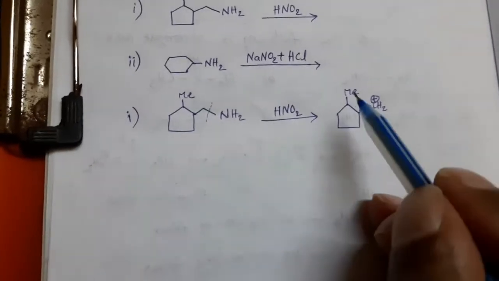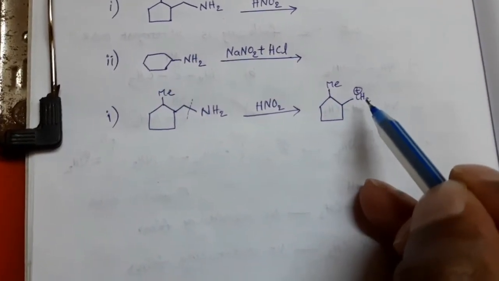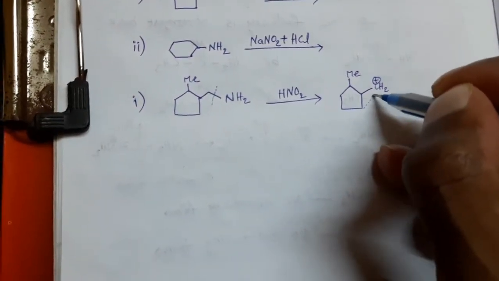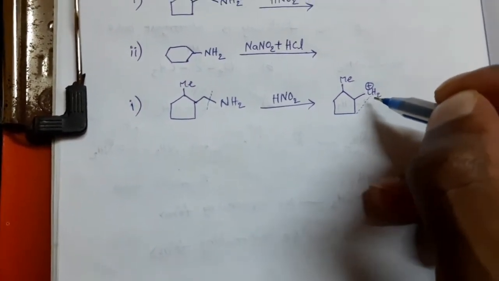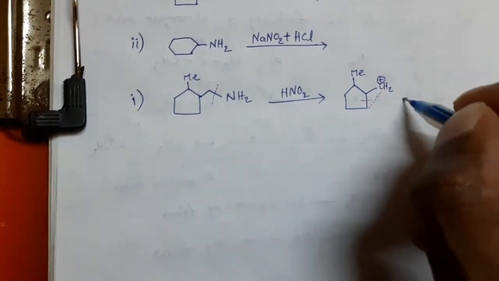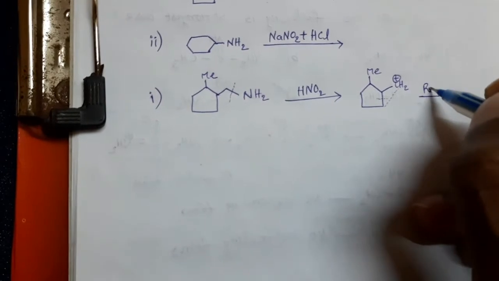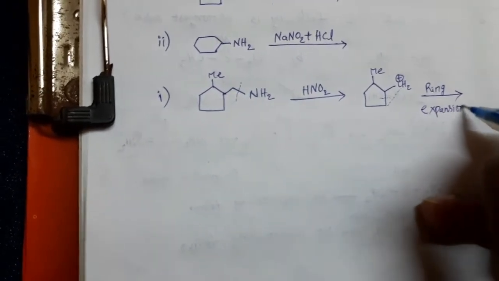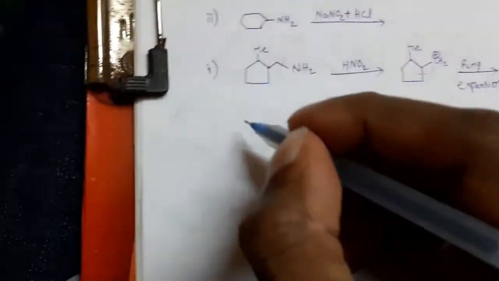Here, positive charge is outside of the ring, so ring expansion. That means a bond is developed from this carbon to this carbon. At the same time, this bond is broken. Then ring expansion takes place.